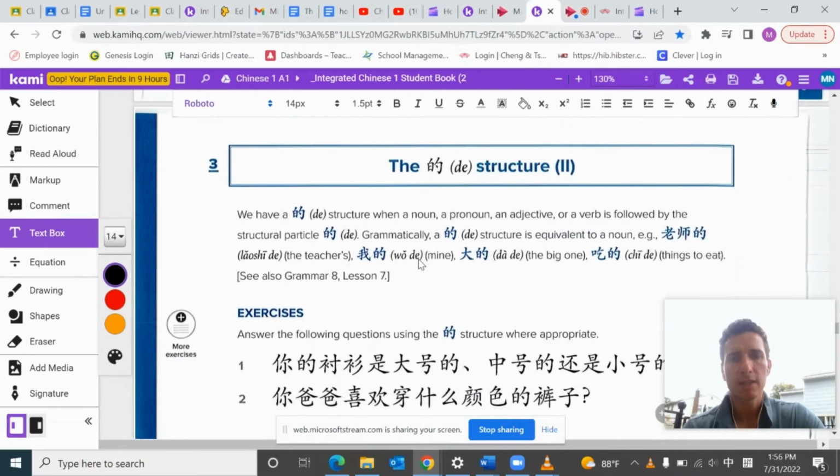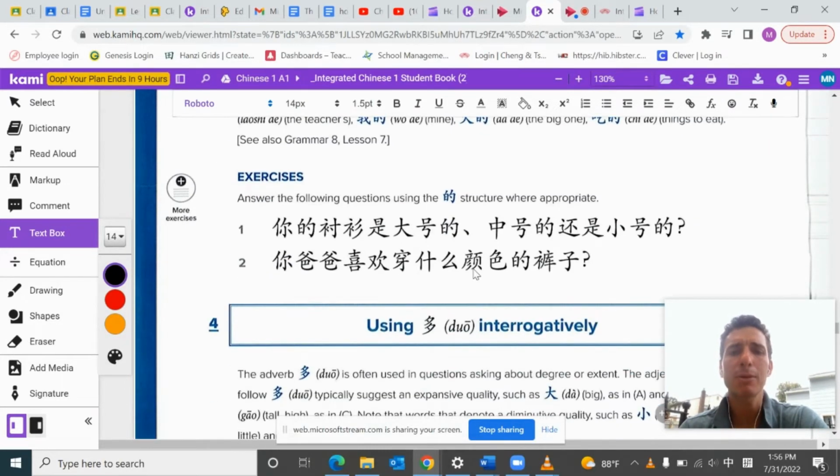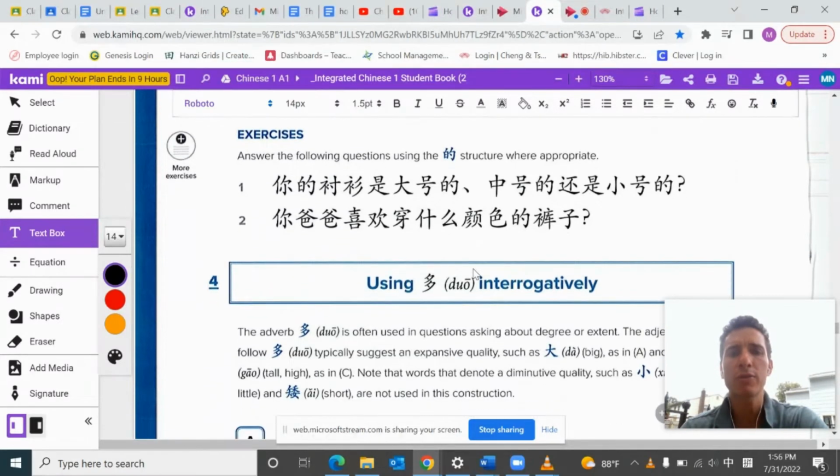All right, now you have the de structure. So we have a de structure when a noun, pronoun, an adjective, or a verb is followed by the structural particle de. Okay. Grammatically, a de structure is equivalent to a noun. Okay, so 老师的, so it's the teacher's, 我的, 大的, so the big, and so it's mine. But then if you look at 大的, which means the big one, 小的 means the small one, 吃的 means things to eat. Okay, so it refers to the noun. So as I was explaining before, this de is like a pronoun. It's referring to the ones of whatever you're discussing.